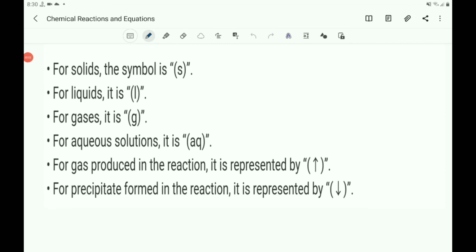So note down the symbols for the physical states and others. For solids the symbol is s, for liquids l, for gases g, for aqueous solution aq. A gas produced in the reaction is represented by an upward arrow mark, and a precipitate formed in the reaction by a downward arrow mark. For the gas, upward arrow; for the precipitate, downward arrow. These are the symbols used in chemical reactions.